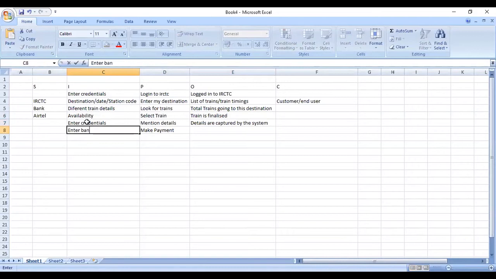And payment here, credit, banking details. And here the train ticket is finalized, booked.